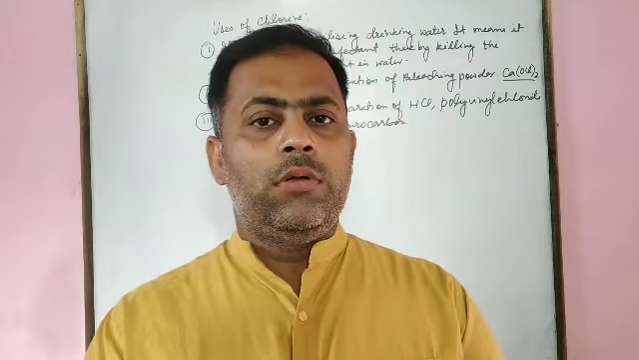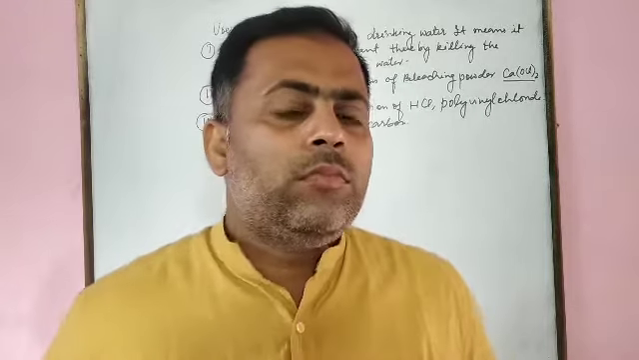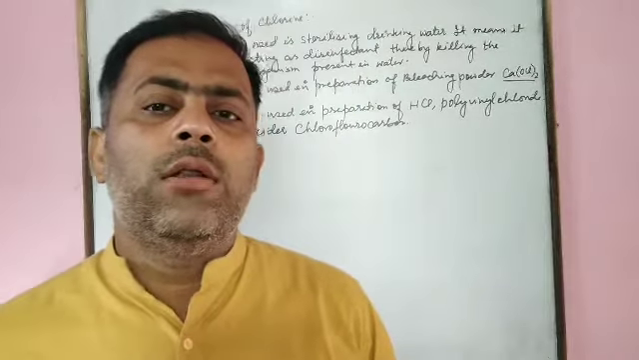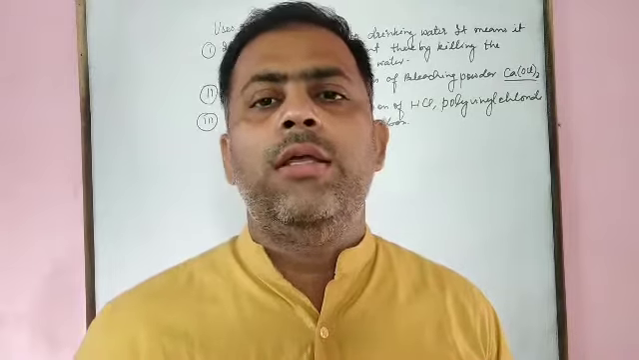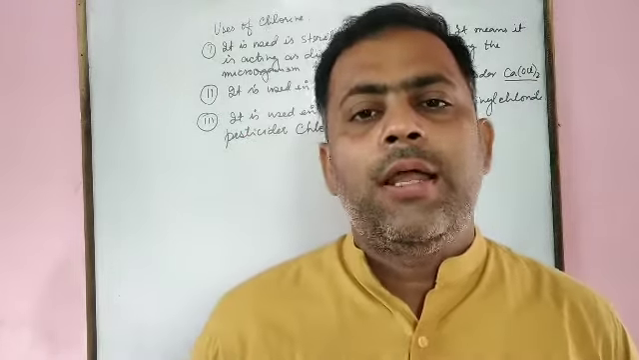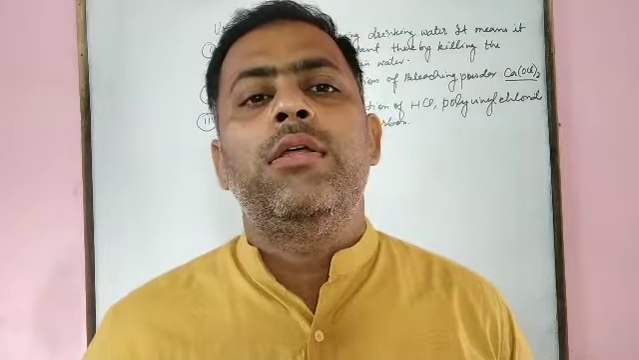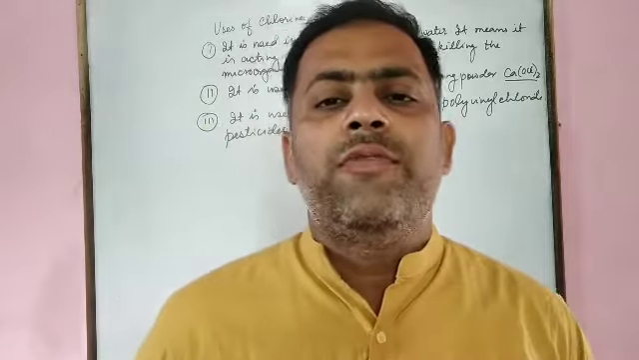Class, we were discussing the uses of chlorine. As I have told you earlier, chlorine is a highly electronegative member next to fluorine and oxygen. It is highly electronegative. It means it has a tendency to get electrons. If it gets electrons, then it is acting as an oxidizing agent. That's why it is also acting as a disinfectant.